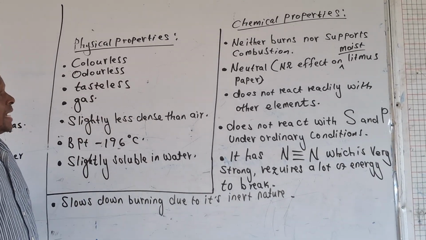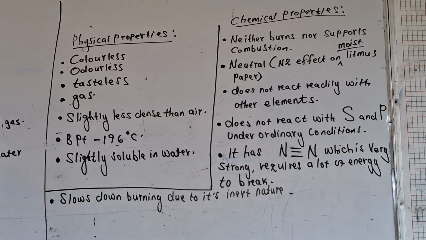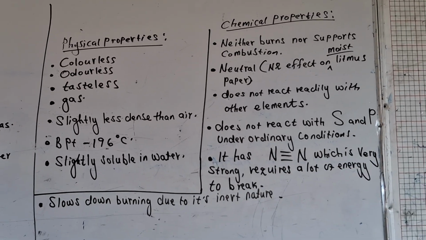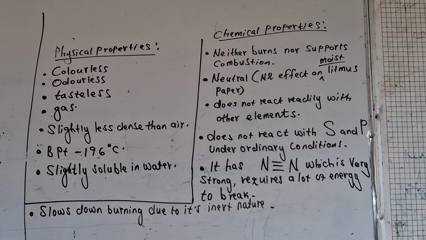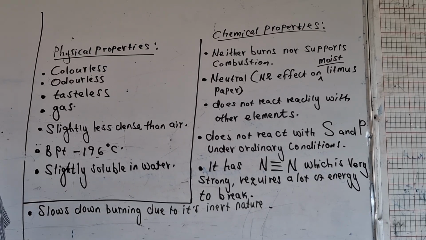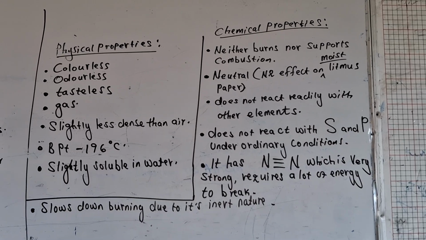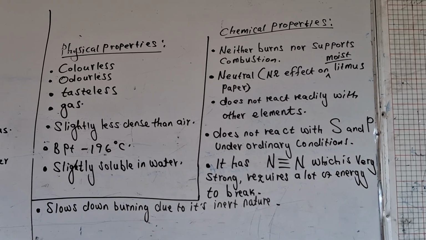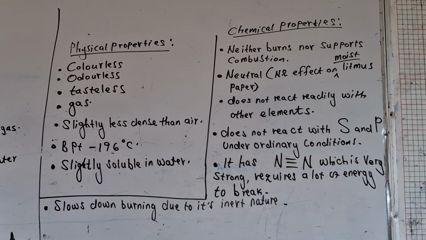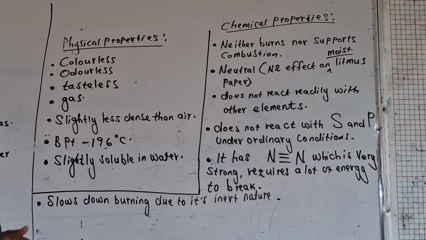First, nitrogen neither burns nor supports burning. It does not burn nor do what? Support burning. It is neutral in nature. Therefore, it has no effect on moist litmus paper. We never use a litmus paper which has not been moistened. Always make sure that the litmus paper has been moistened before use.